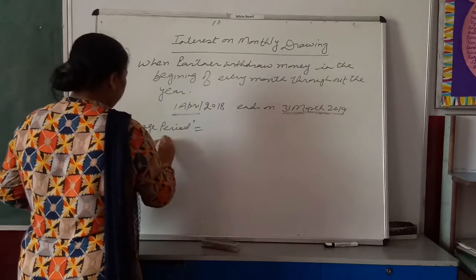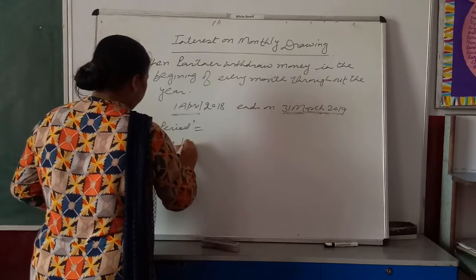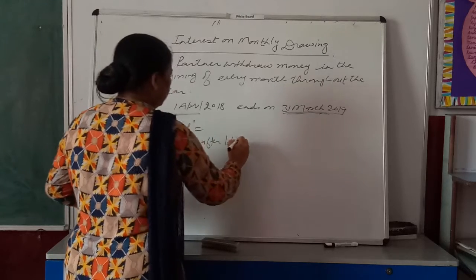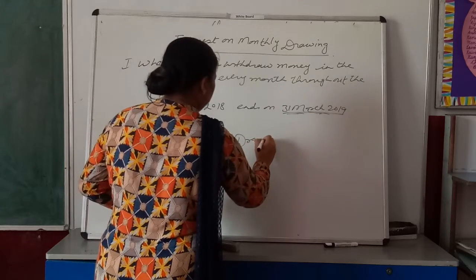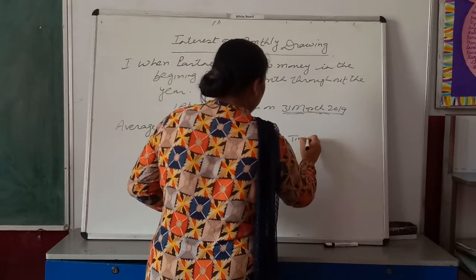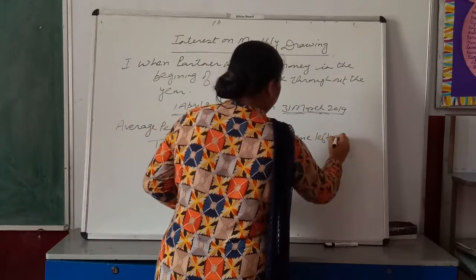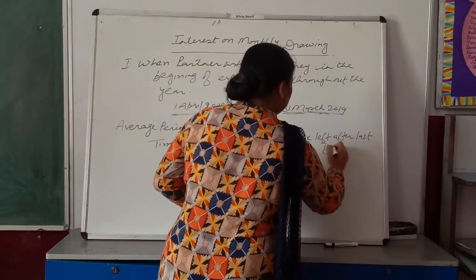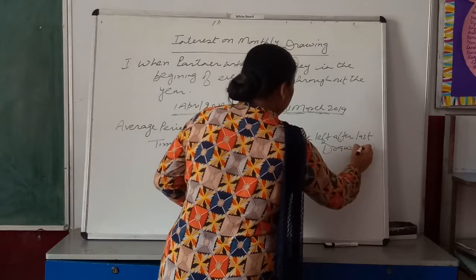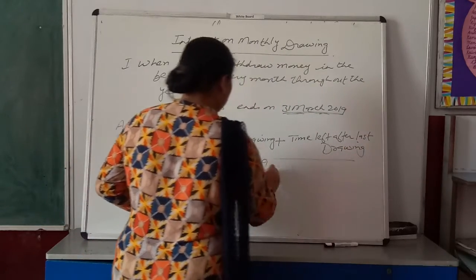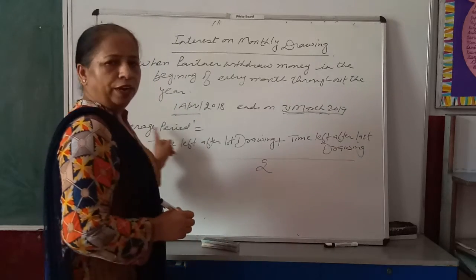This is the formula: time left after first drawing plus time left after last drawing, over 2. This is the formula to calculate the average period.